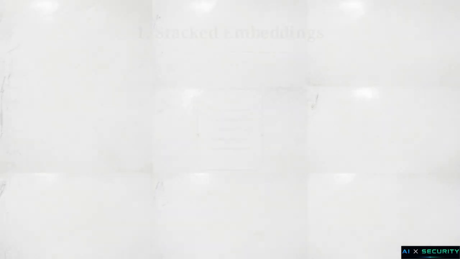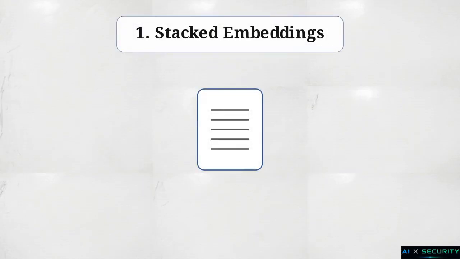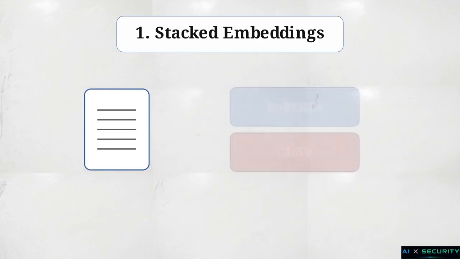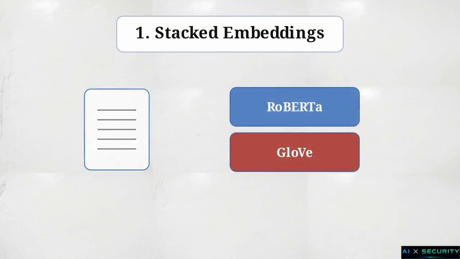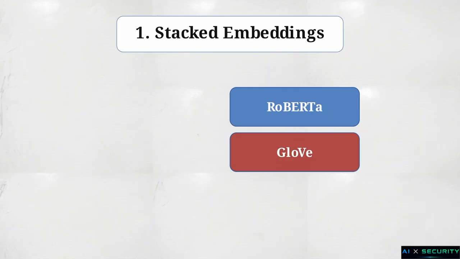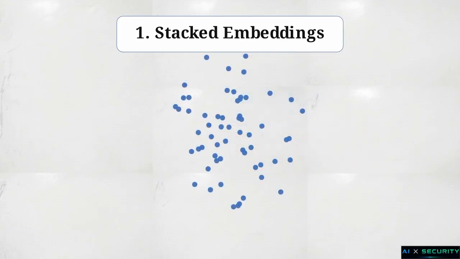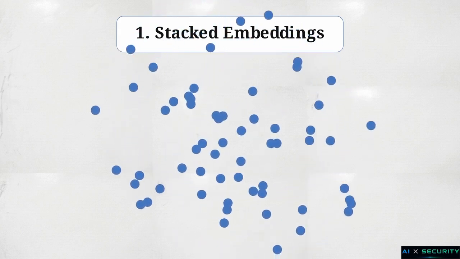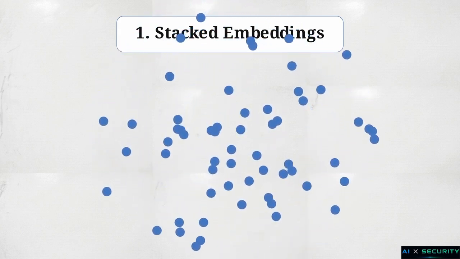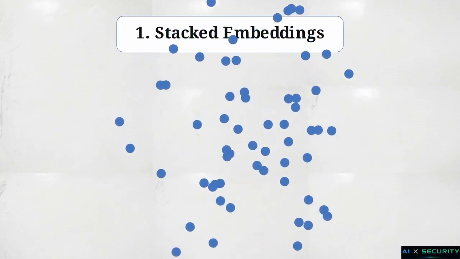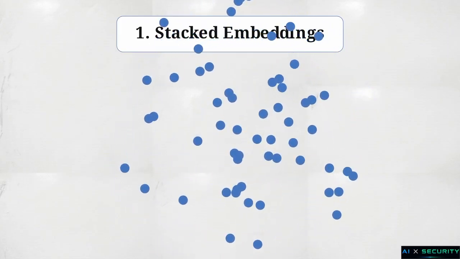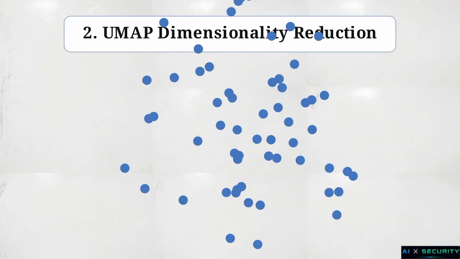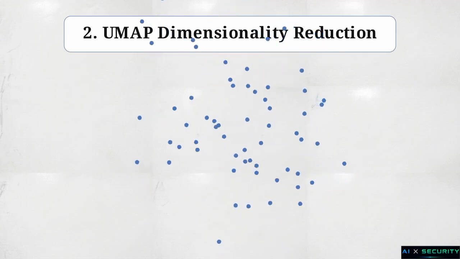BERTopic approaches this problem through a multi-stage pipeline designed to build clusters from raw text. First, the text data flows into stacked embeddings, utilizing models like RoBERTa and GloVe. This embedding stage takes the raw text and translates it into coordinate data. By mapping out these points, the system captures both the contextual meaning of a sentence and the word-level definition of technical terms.